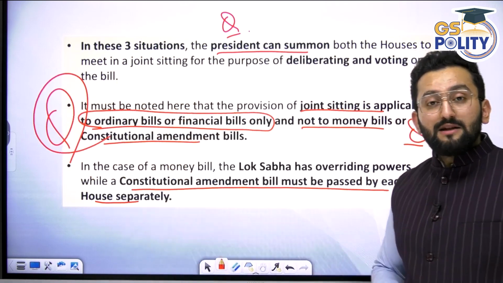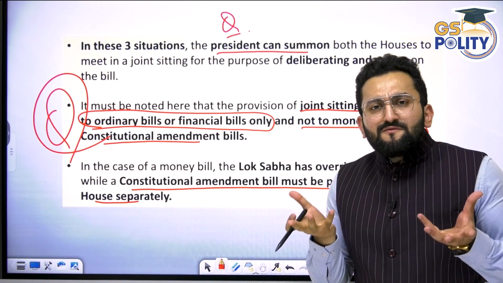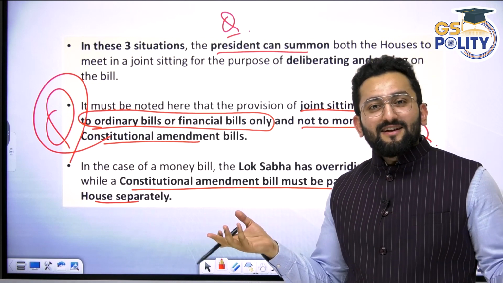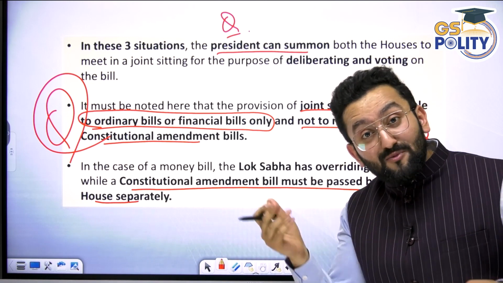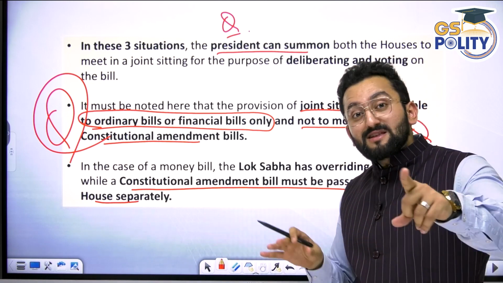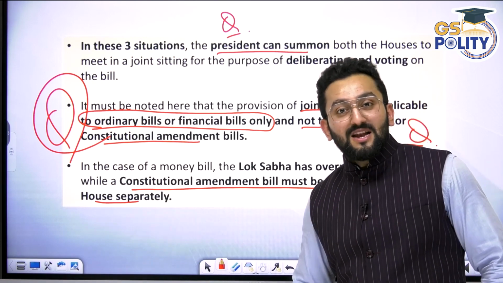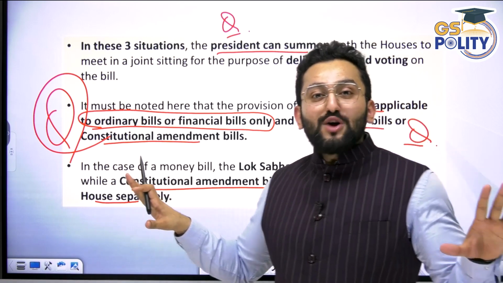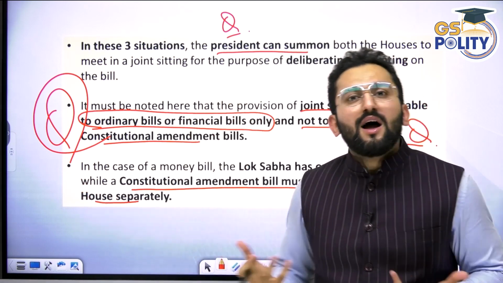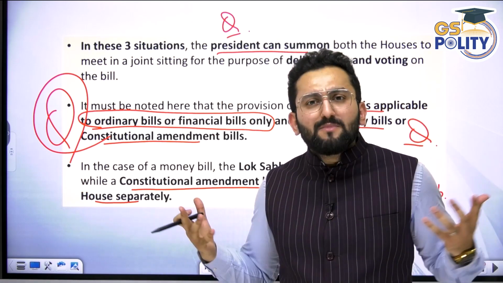The statement is this, right? In case of a money bill, you don't need a joint sitting. And what was the other type of bill I told you about at the start of this lecture? Constitution Amendment Bill. In a Constitution Amendment Bill, there is no case of joint sitting. And think of why. Don't just cram it.